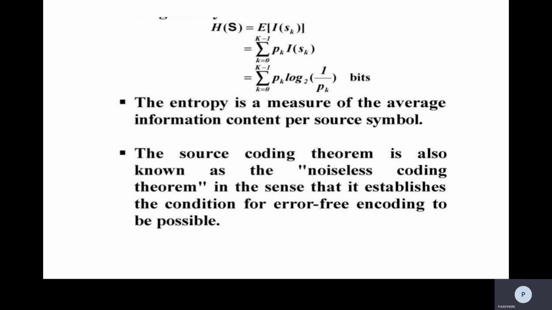Now we have studied entropy, and the source coding theorem is also known as the noiseless coding theorem. Why? Because it establishes the condition for error-free encoding to be possible. So in communication, it establishes error-free encoding, and that's why we also call it the noiseless coding theorem. So that is about the source coding theorem.